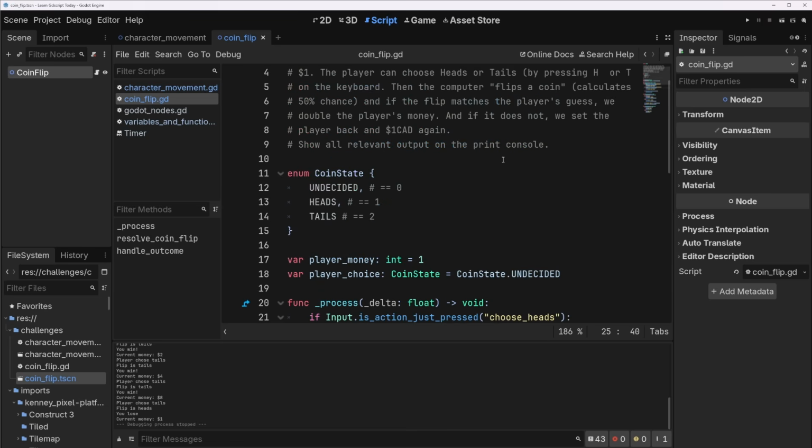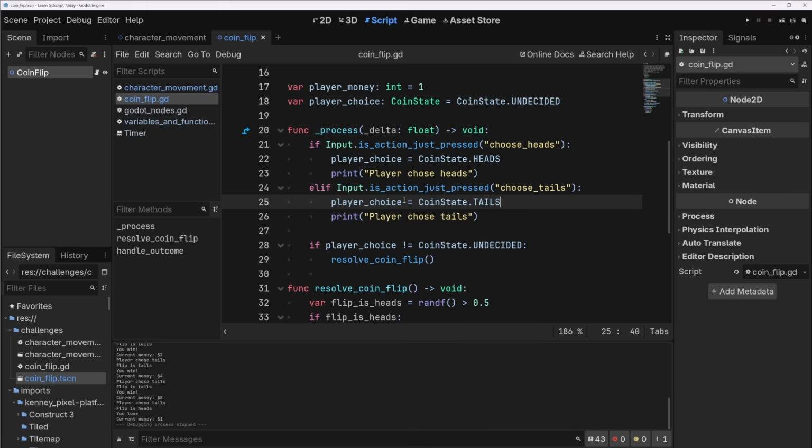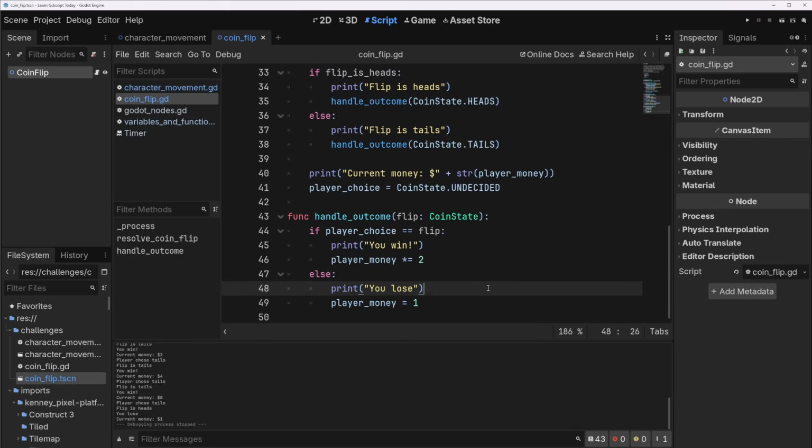Yeah, I think this works just fine. This is a game, barely. I mean, it's got more interaction and it's less of gambling than most mobile games now. Anyways, I hope that makes some sense to you. Nothing here should be too new. I used a times equals, but if you did player money equals player money times 2, that's exactly the same thing. All right, let's move on.